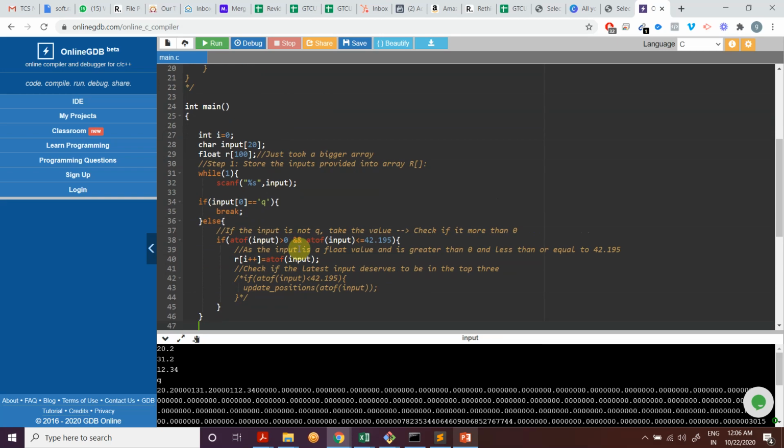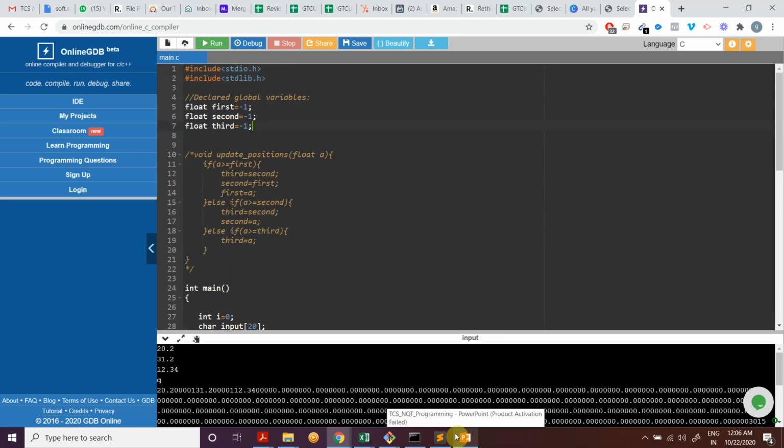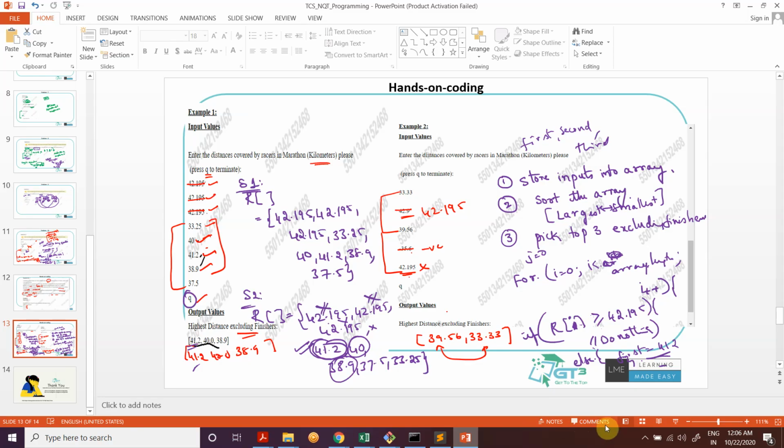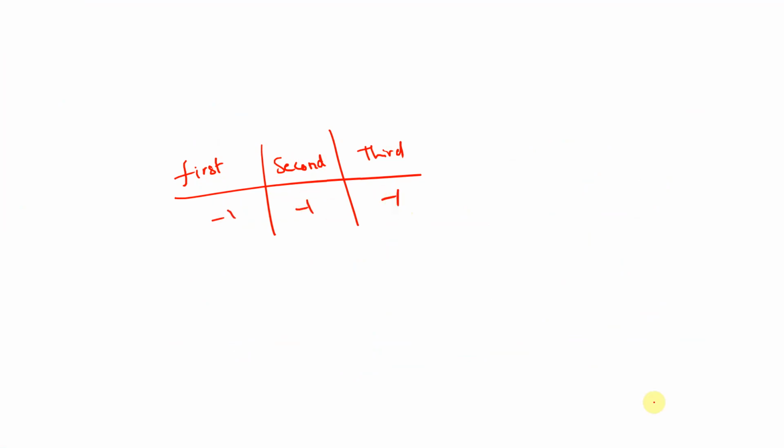So this one, if you see this, we have written a function called update positions. What we're trying to do is this, we have declared global variables first, second and third. I'll show you with an example, maybe that will help you understand this better. Let's say there's a variable called first, there's a variable called second, and there's a variable called third, right? All of them are -1 as per the global variables.